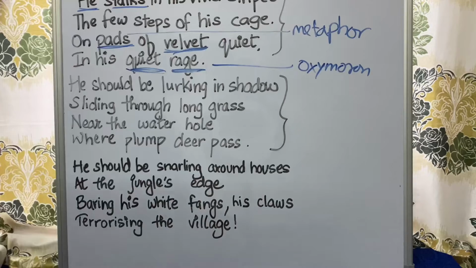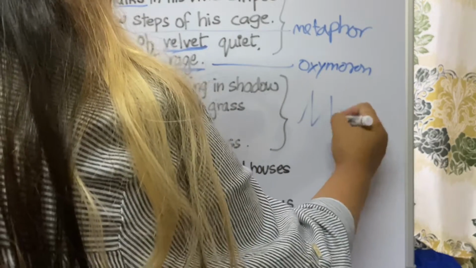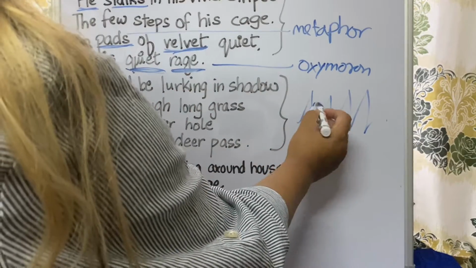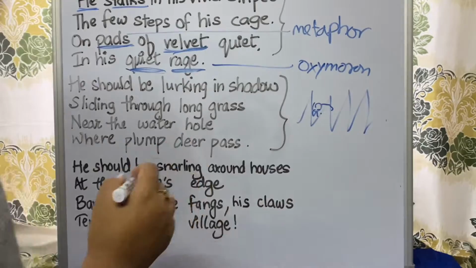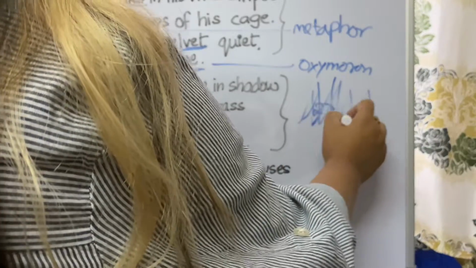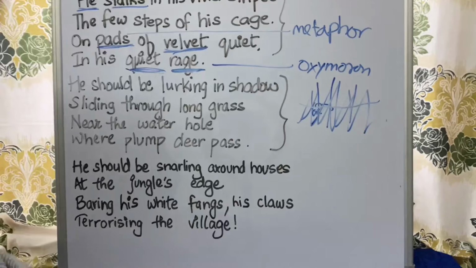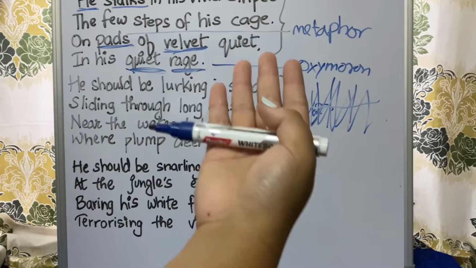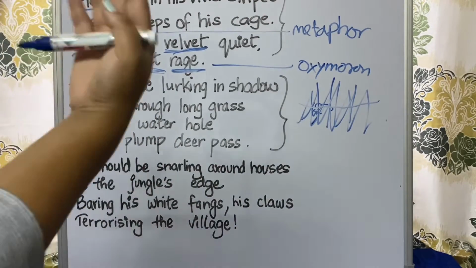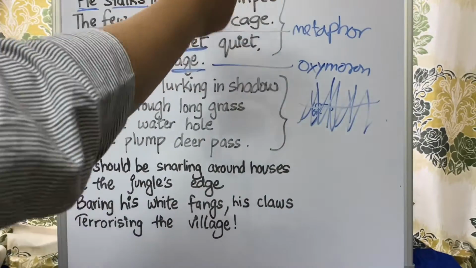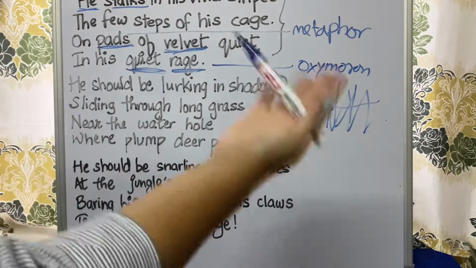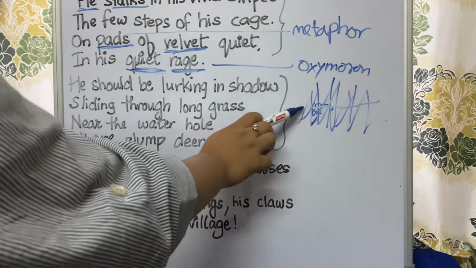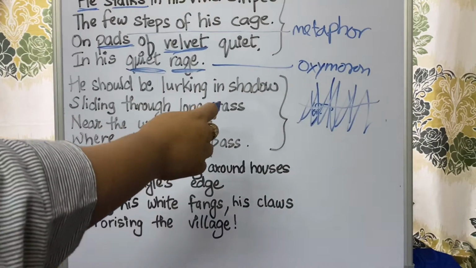So what happens in a jungle? You see there are long grasses in a forest. So the tiger should be hiding somewhere here inside the jungle, sliding through the long grasses. So near the water hole where the plump deer pass. So this means that the poet is trying to say that he shouldn't be in a zoo, in a cage, but instead of that he should be free to roam around in a jungle, and he should be slowly walking in the shadows, sliding through the long grasses near the water hole.